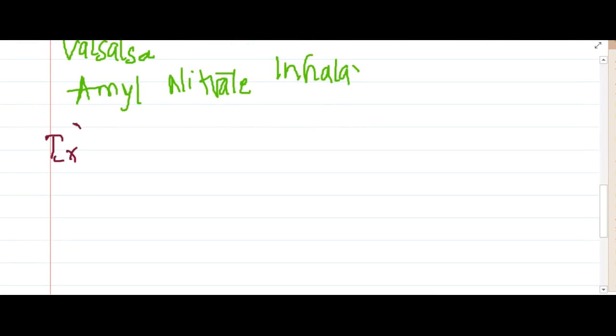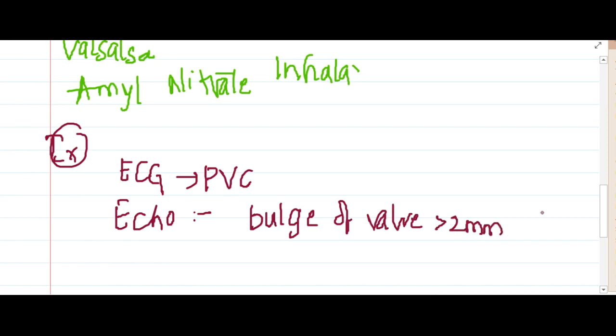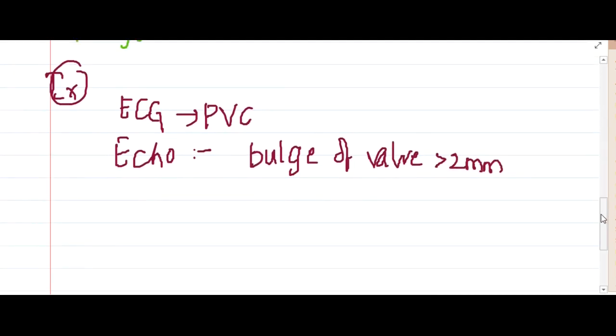If you see the investigations, ECG should be done to see if there are any premature ventricular contractions or any type of arrhythmias. Echocardiography will show the bulge of the valve. If the bulge of the valve is more than 2 millimeters compared to the tricuspid valve with a late systolic murmur, you can think of mitral valve prolapse.